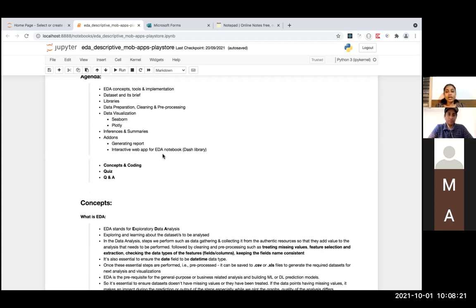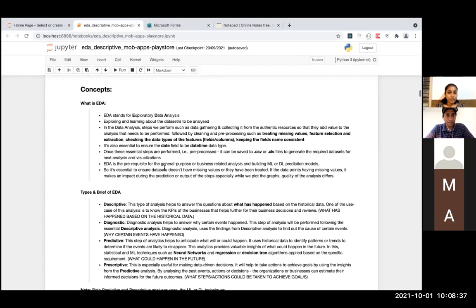You want to convey the insights or information you have derived from EDA to the business team or your team members. It plays a vital role in EDA, and EDA itself is a prerequisite for any data science project you come across. And now, what exactly is EDA? As you know, EDA stands for Exploratory Data Analysis, exploring and learning about the data sets to be analyzed.